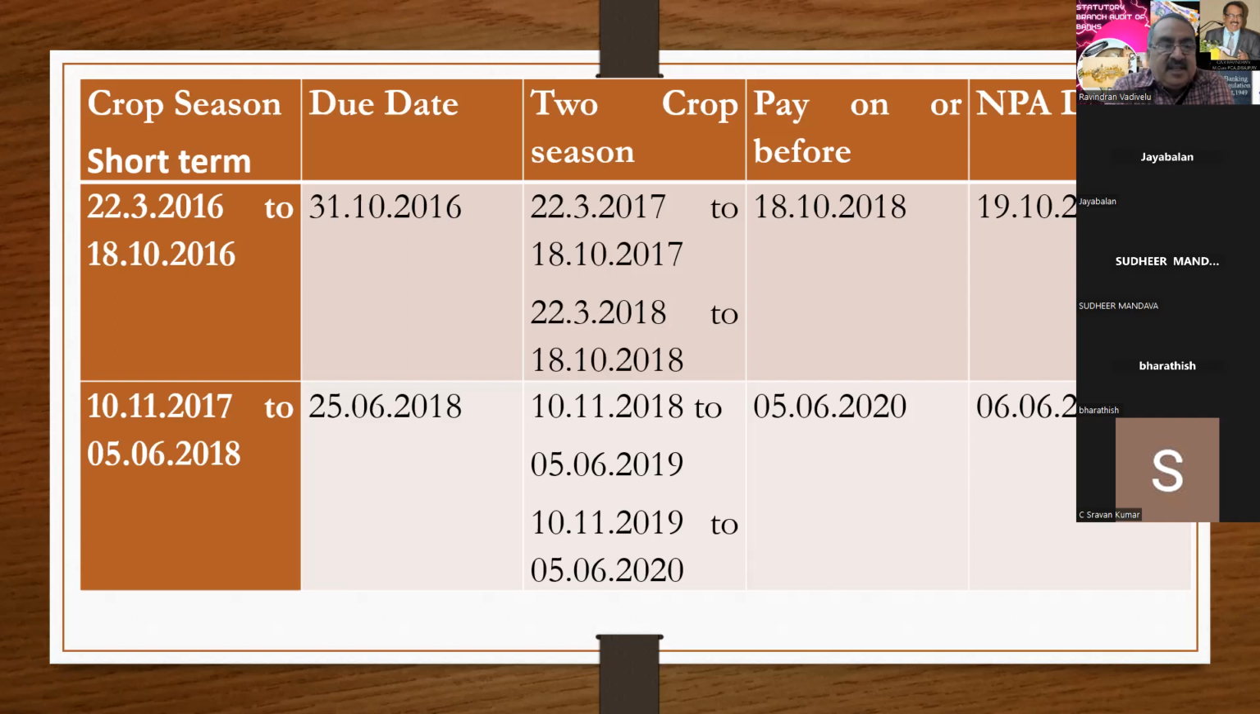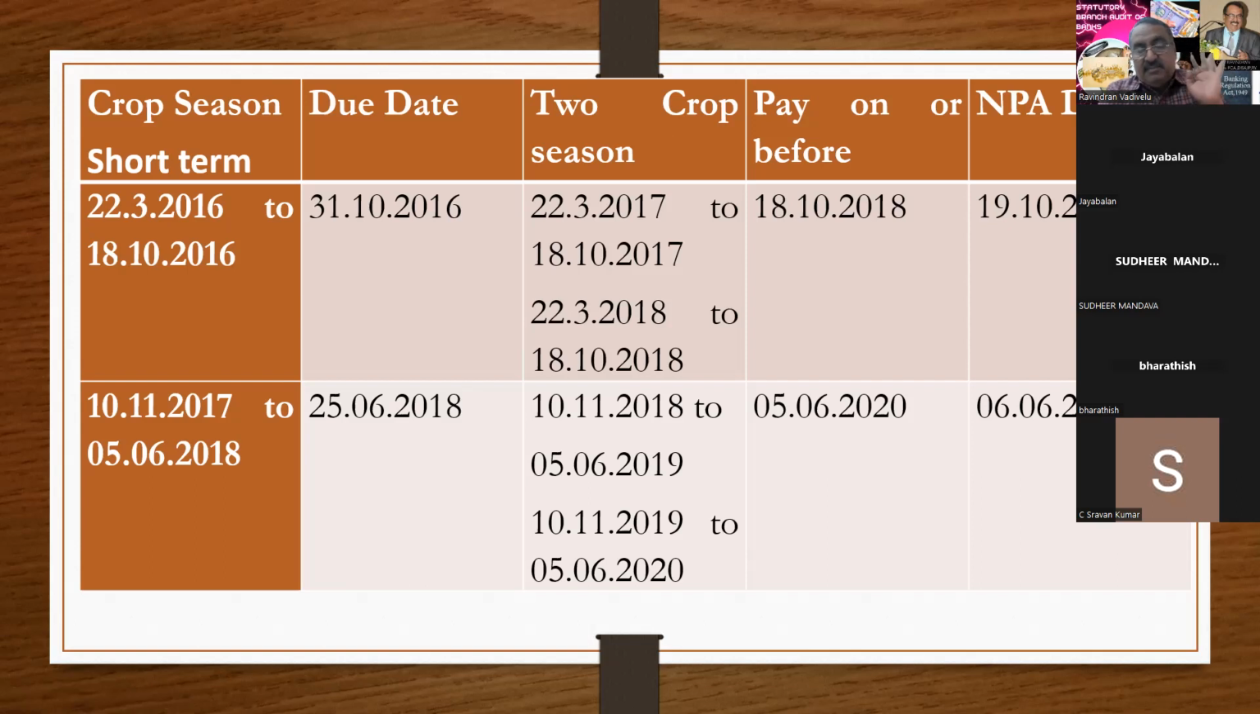And the second exercise is 10-11-17 to 5-6-18, which is less than 1 year. The due date fixed is 25-6-18. You have to add, from 25-6-18, two crop seasons which come after the due date. It comes to 5-6-20. That is, the amount which is due on 25-6-18 should be paid on or before 5-6-20. If it is not paid, then that account has to be treated as NPA on 6-6-20. Is it clear, sir? I'll wait.